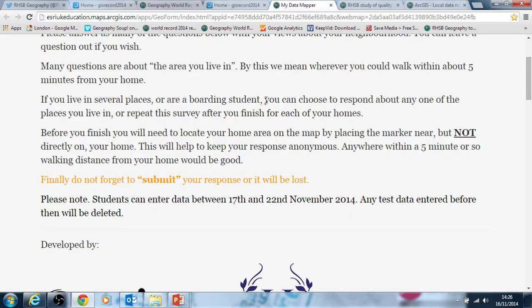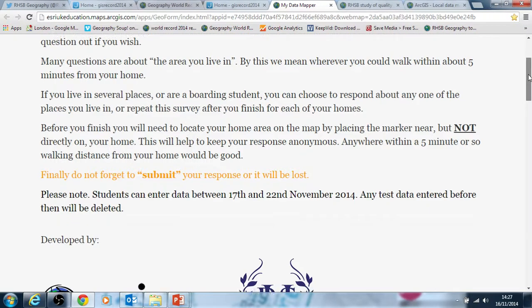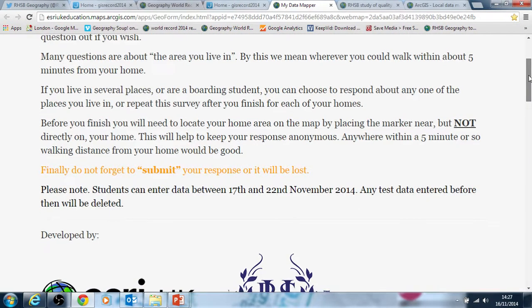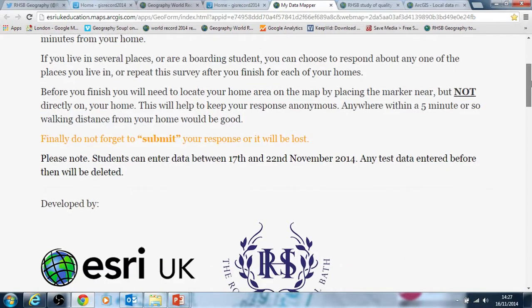There are other approaches you might decide to take with your students about looking at different parts of the city you live in or something, but that's up to you. But just bear that in mind to get some spatial variation. I've also said that if people live in several houses, they might choose to repeat it if they wish. They can do it once. They might do it in one parental house, or they might do it in several houses if they so wish, and they just have to repeat the survey. So that hopefully will deal with that issue.